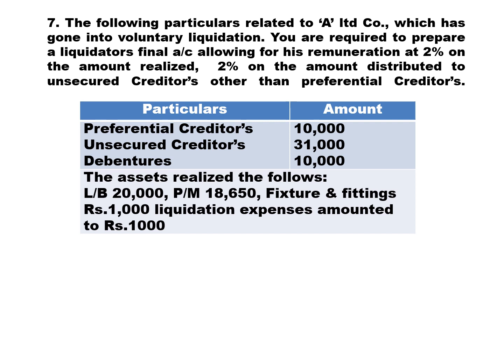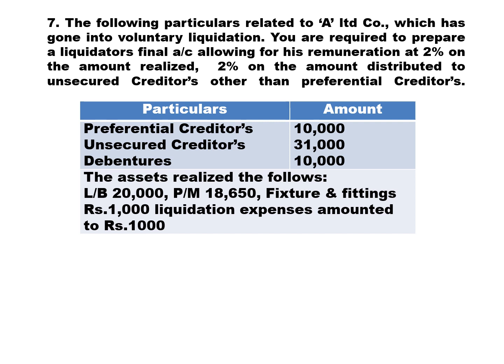The following particulars relate to a limited company which has gone into voluntary liquidation. You are required to prepare a liquidator's final accounts allowing for his remuneration at 2% on the amount realized.